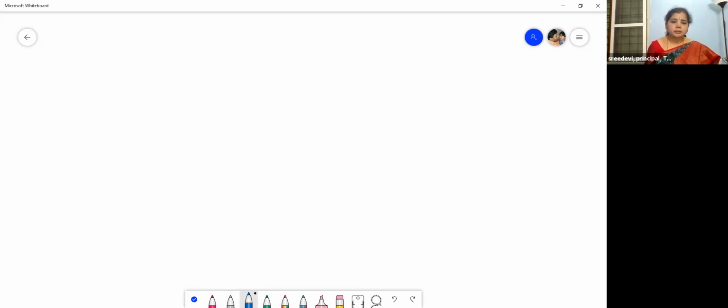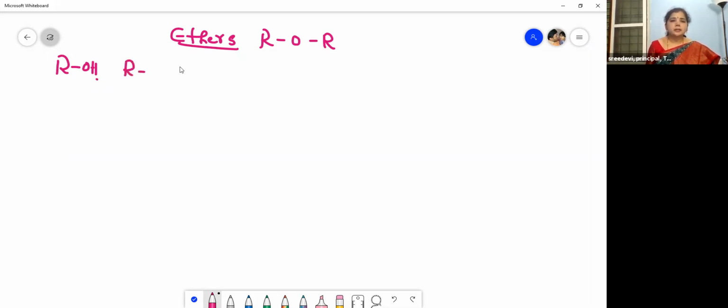What are ethers? ROR is the general representation of ethers, isn't it? So they can be called monoalkyl derivatives of alcohols. This is an alcohol. Monoalkyl derivatives means this hydrogen is replaced with an alkyl group, like this.